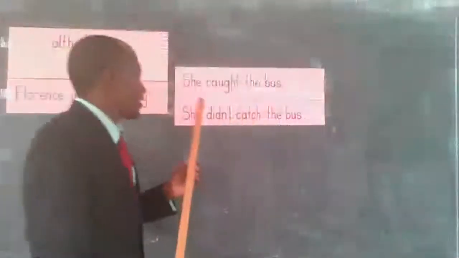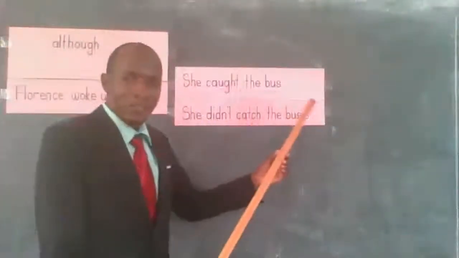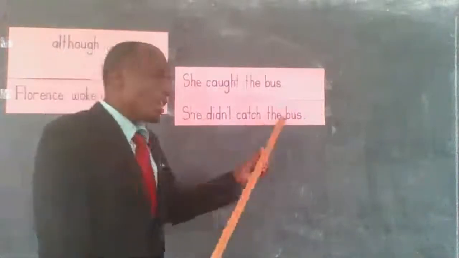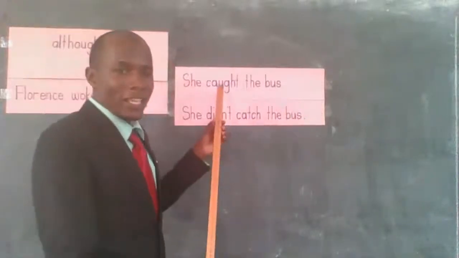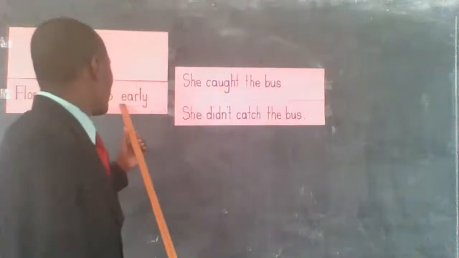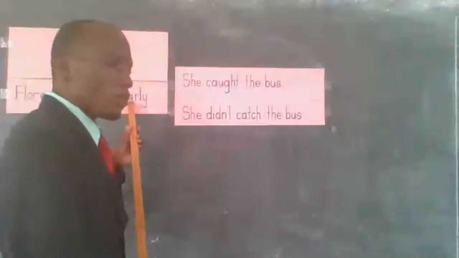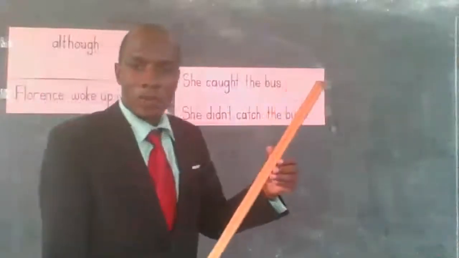The first one is she caught the bus. The second one is she did not catch the bus. These sentences are correlating with the one which has been said earlier on as Florence woke up early.